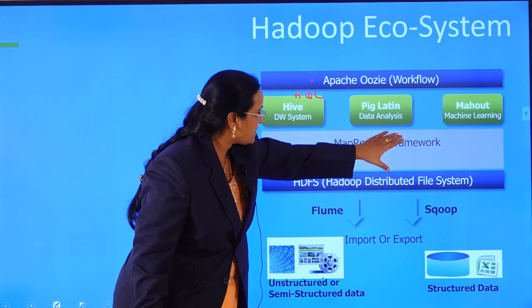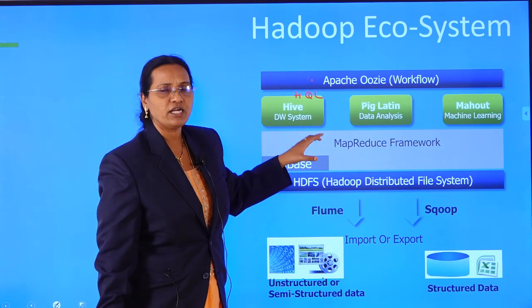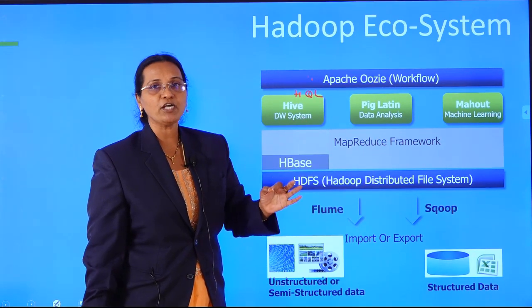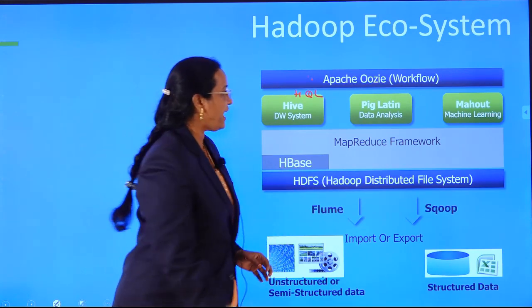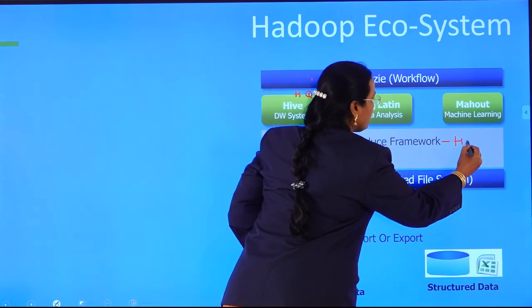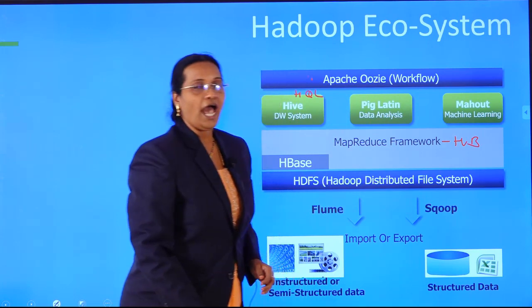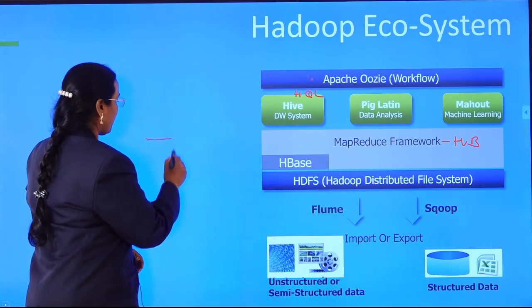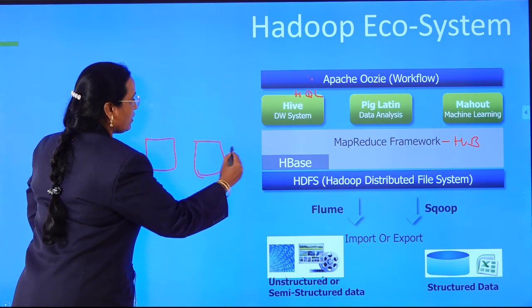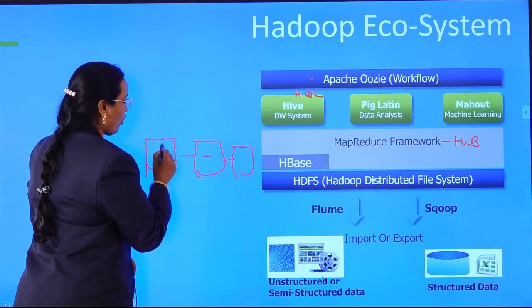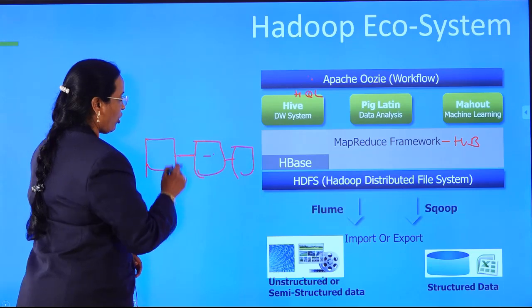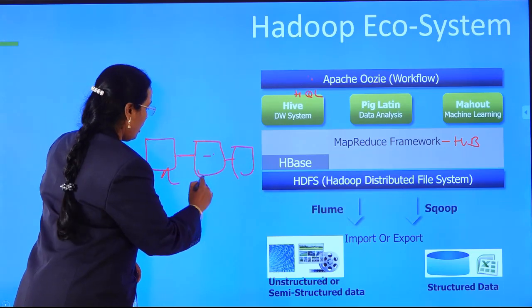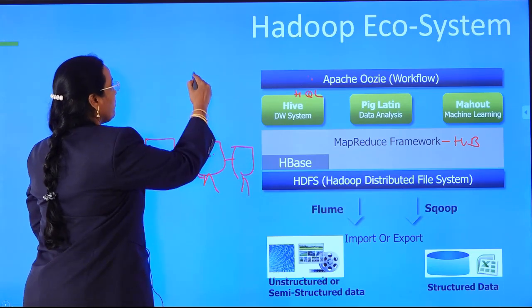The next layer is the MapReduce framework. It is a very, very important part of the Hadoop ecosystem. It acts as the heartbeat. As in the previous slide, I told you that to know whether my node in the cluster is working or not, my name node receives a heartbeat.